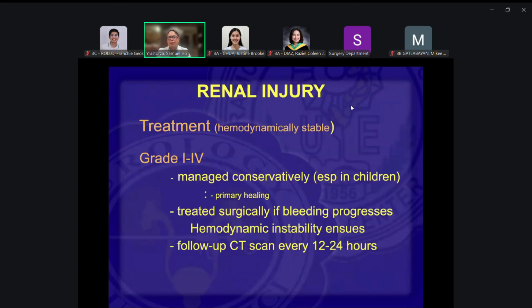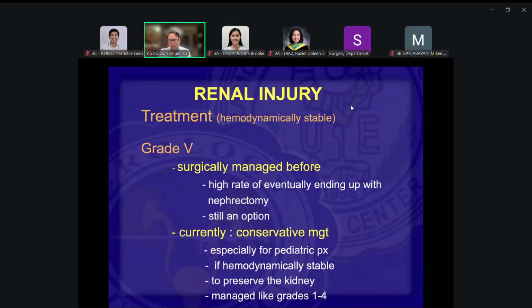Okay. Now, this would be the management, and this would be the answer to the question a while back. At least this one you should know, okay, at least by principle. Quite easy lang naman. It used to be very hard because before, grade 1 to 3, conservative management. Grade 4, you can choose between conservative and surgery, okay? However, right now, all stages, even up to grade 5, we try to manage conservatively, especially in pediatric patients, okay?